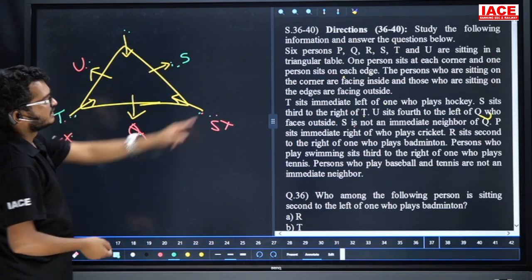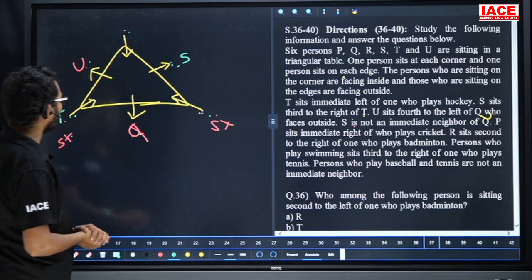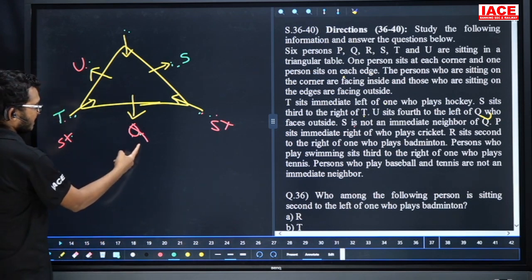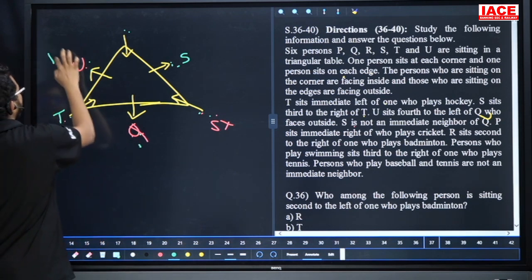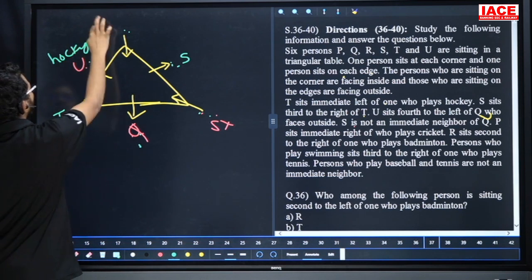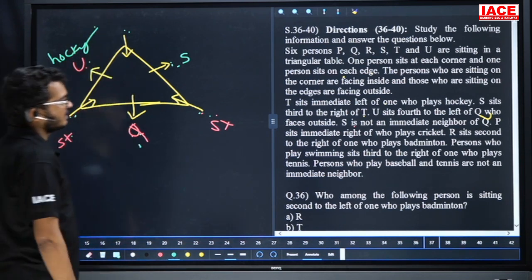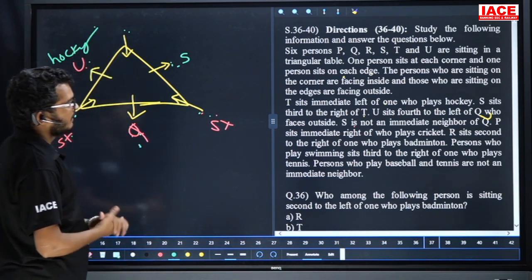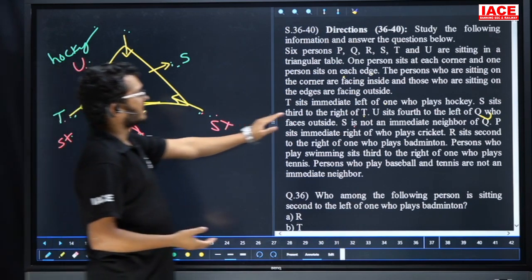Next one. T is immediate left of the one who plays hockey. If I take this one as hockey, that means immediate right, but our requirement is immediate left. So T is immediate left of the one who plays hockey here. Leave it. So S is third right of T, completed.